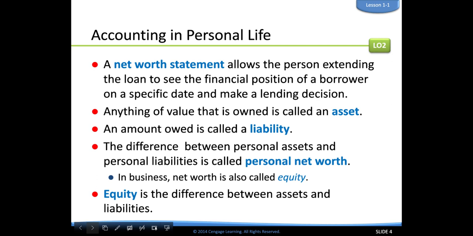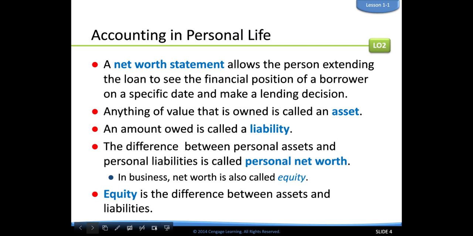So, if you don't have very many assets and you're really wanting to buy a car, and they think, oh gosh, they don't have a paycheck coming in every month, how are they going to pay it back? How are they going to lend you money if they don't think that you can pay it back? So this is how banks make decisions based on what you have as a net worth.